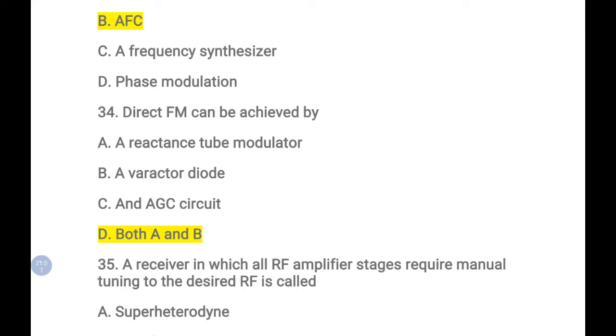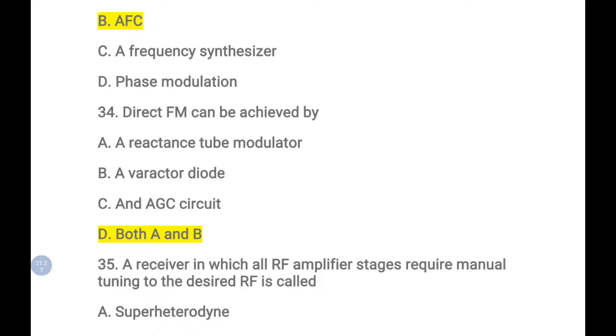I already said you must study the generation methods, because they may mention some type of generation and ask which type of modulated signal we get with this method. So the FM signal can be achieved by the reactance tube modulator as well as the varactor modulator. Both A and B are correct answers.